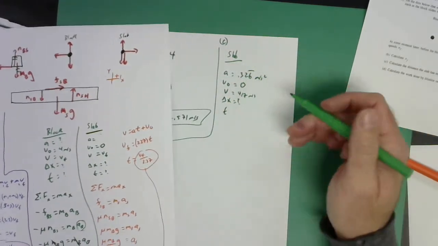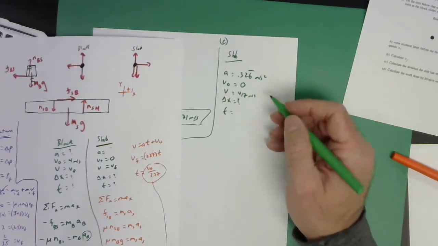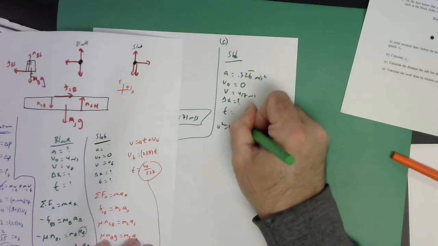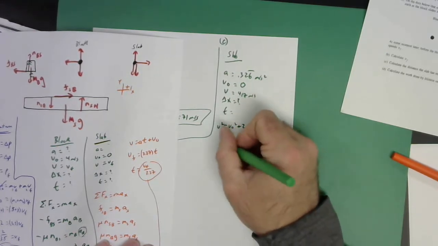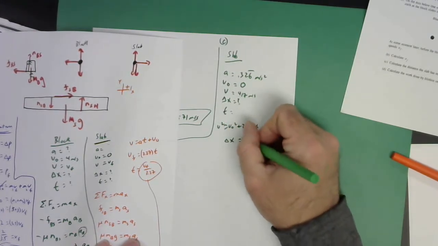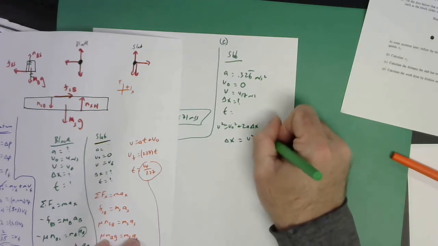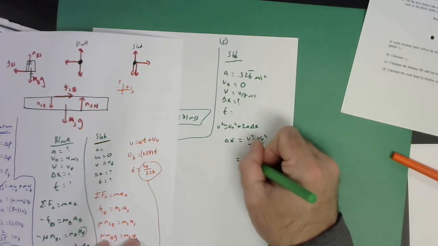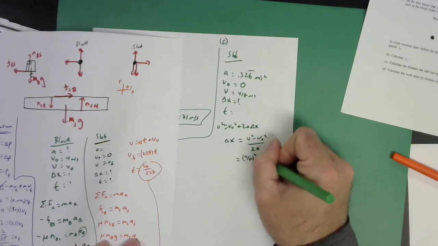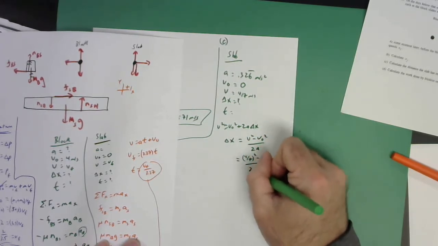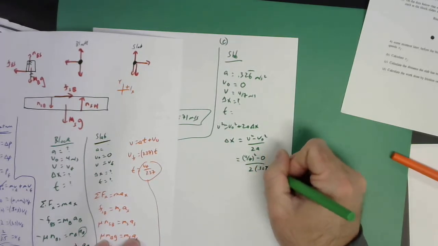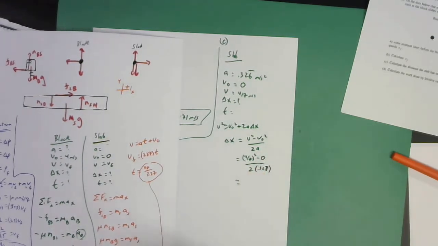We can find that, that's quick now. I want the kinematics equation that doesn't have t. That'll be v squared is v naught squared plus 2a times the displacement. Rearranging this for displacement, it's going to be v squared minus v naught squared over 2a. That's going to be that 4/7 meters per second squared minus 0 over 2 times that 0.32666 repeating. Punch that in my calculator.